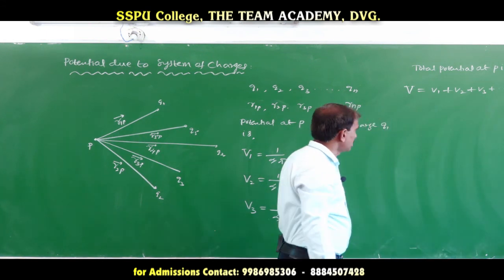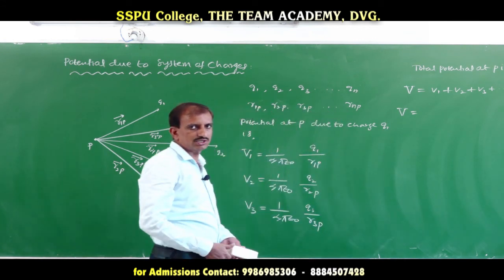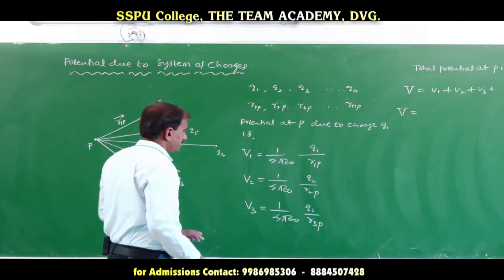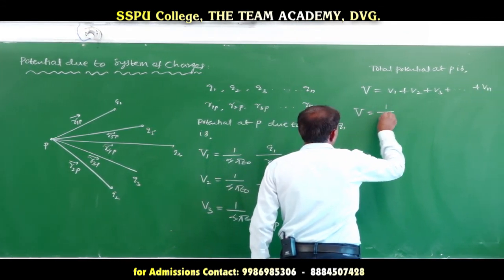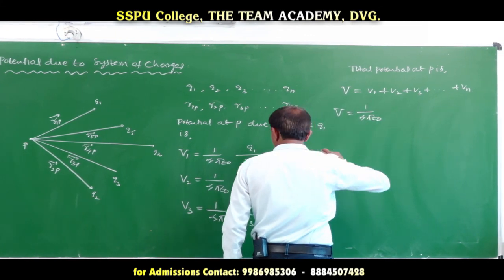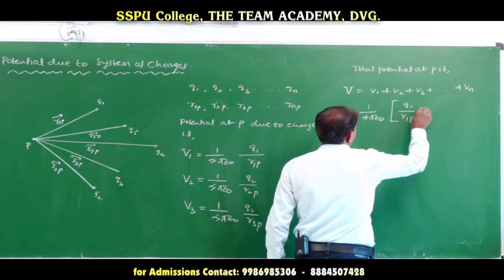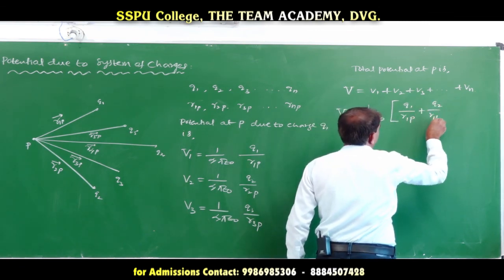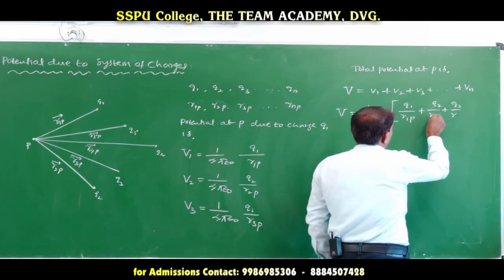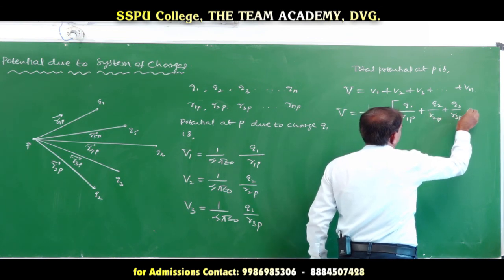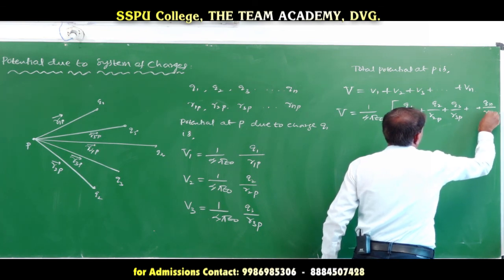So the total potential is the sum of the potentials due to the individual charges at point P. The total potential V is equal to 1 over 4 pi epsilon naught into Q1 by R1P plus Q2 by R2P plus Q3 by R3P plus etc. plus Qn divided by RnP.